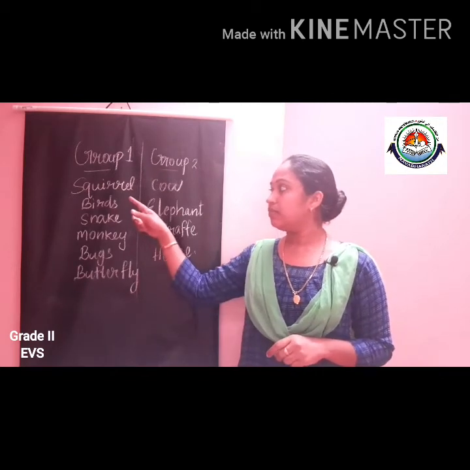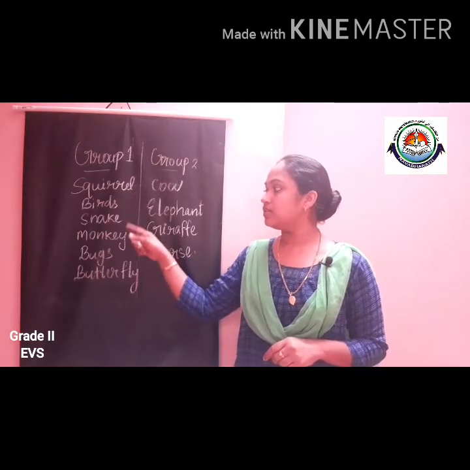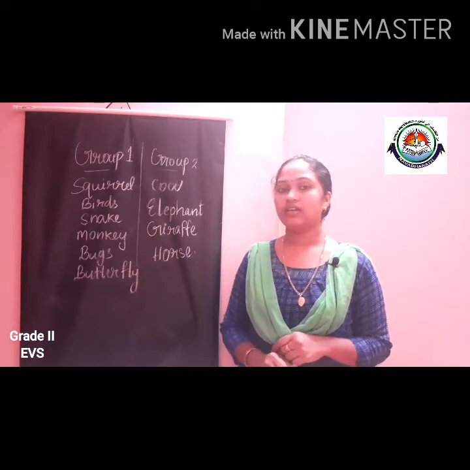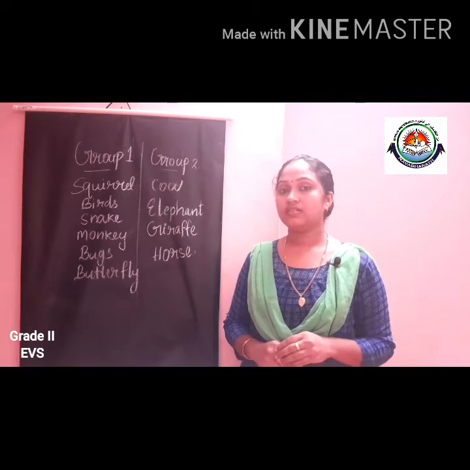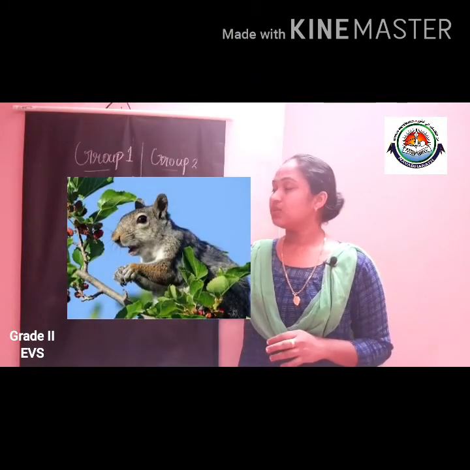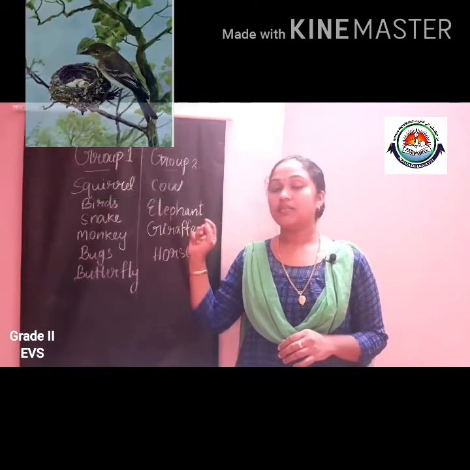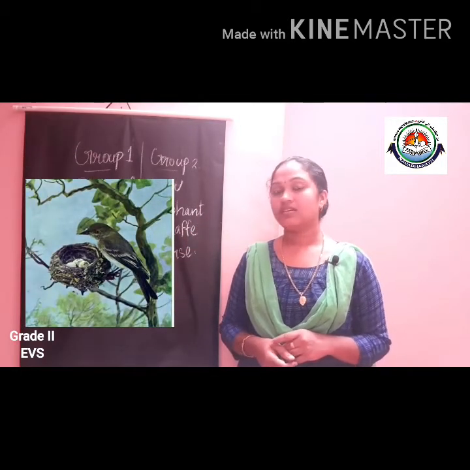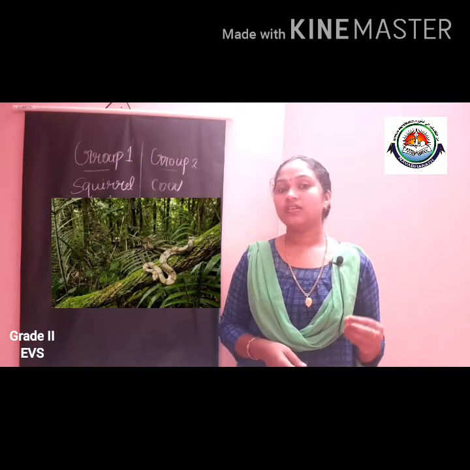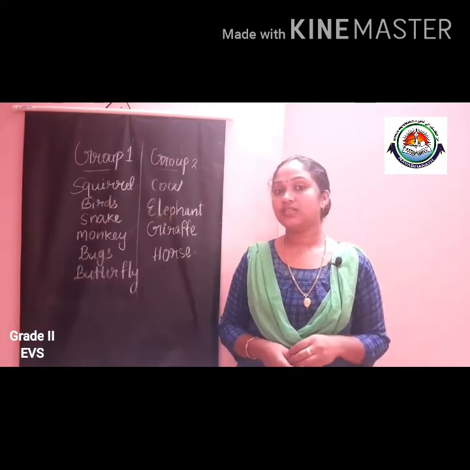Yes, the animals like squirrels, birds, snake, monkey, bugs and butterfly. Where are they living? Yes, squirrels are living on trees. Birds are making nests on trees. Snakes are also living on trees or near the trees, near the holes in the trees.